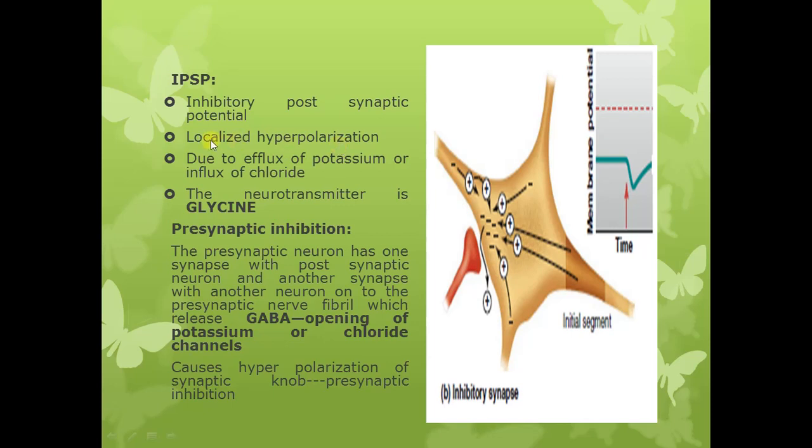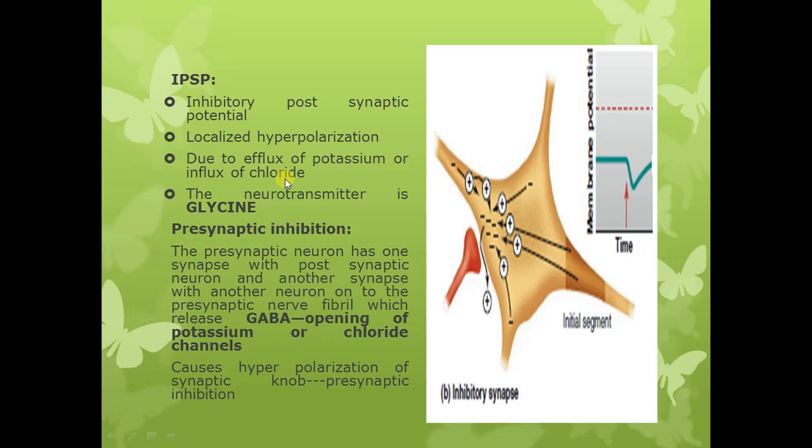Excitatory postsynaptic potential is hypopolarization, while inhibitory postsynaptic potential is hyperpolarization. So it is a localized hyperpolarization which is brought about due to either the efflux of potassium ions from the cytoplasm to the ECF in the postsynaptic neuron, or it can be due to influx of chloride into the postsynaptic neuron. So what happens in this case? There is release of the neurotransmitter from the presynaptic neuron. This neurotransmitter binds with the receptors on the postsynaptic neuron.